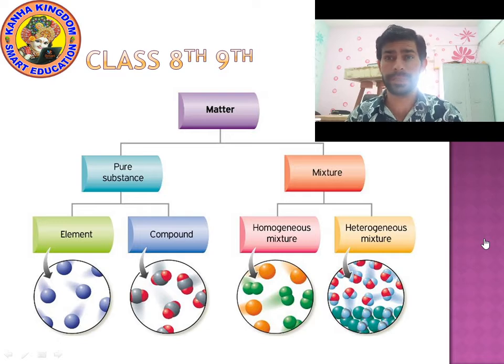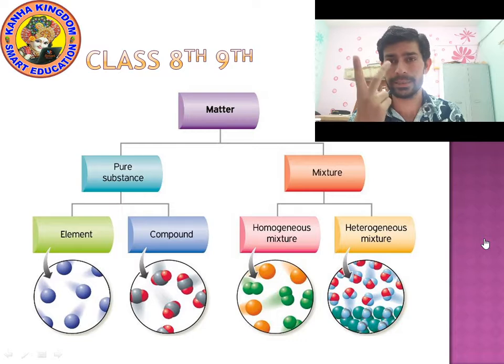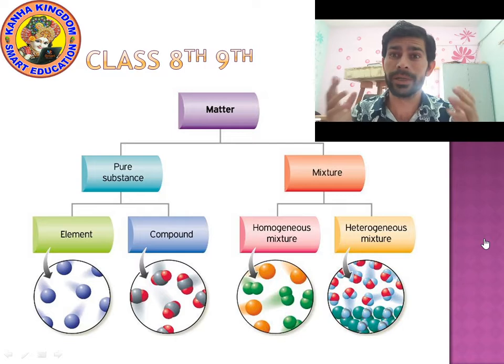Then types of matter. There are two types of matter, pure matter and impure matter, or you can say pure substance and mixture. Pure substance can be classified into two parts. First part is element, second part is compound. What is an element? An element is a group of similar type of atoms, or in other words, an element is a single type of atom, like hydrogen, helium, lithium, beryllium, boron, carbon, nitrogen, oxygen, fluorine, neon, sodium, magnesium, aluminium,